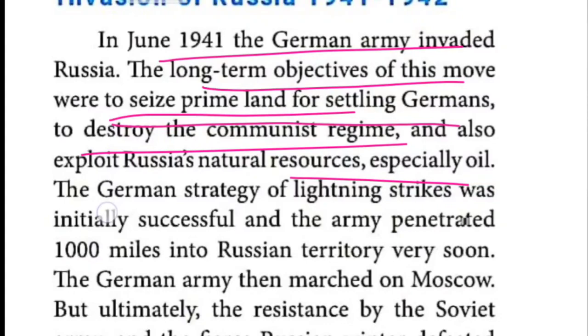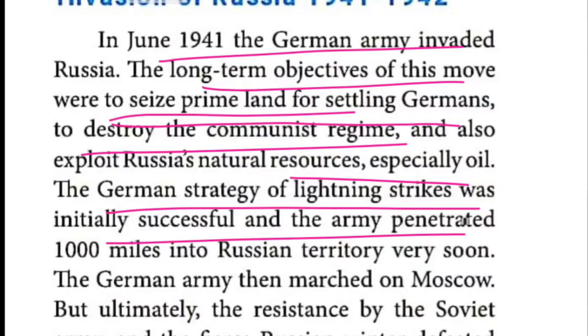The German strategy of lightning attacks, lightning strikes, was initially successful. The army penetrated nearly 1,000 miles into the Russian territory very soon. But then the German army marched on Moscow. There they faced a lot of problems because the Russians followed the scorched earth policy. Scorched earth policy means they set fire to their agricultural fields, railways, industries, buildings, everything, and burnt them. The Russian people followed this policy. It is not given here, I'm telling you.